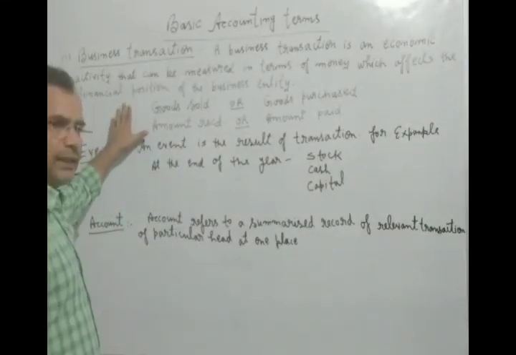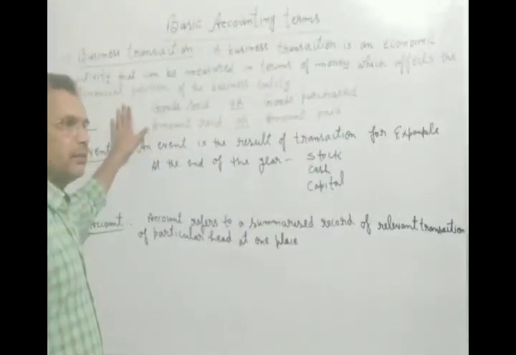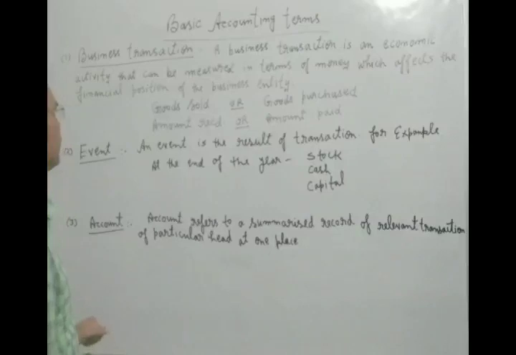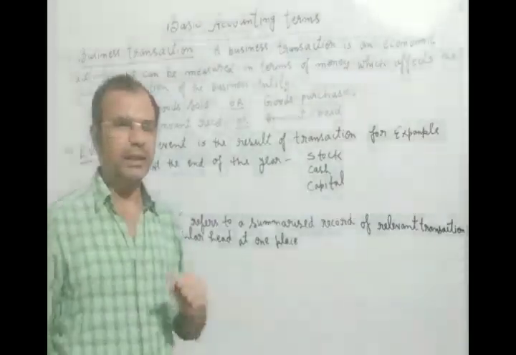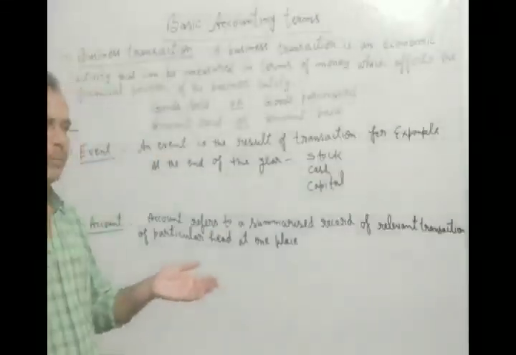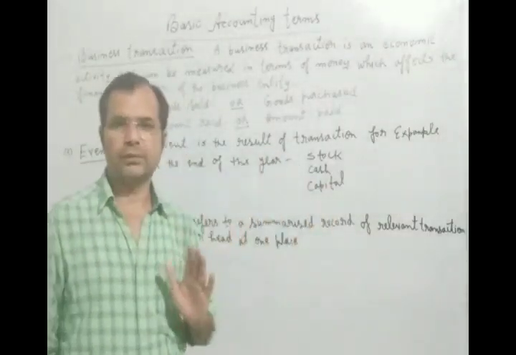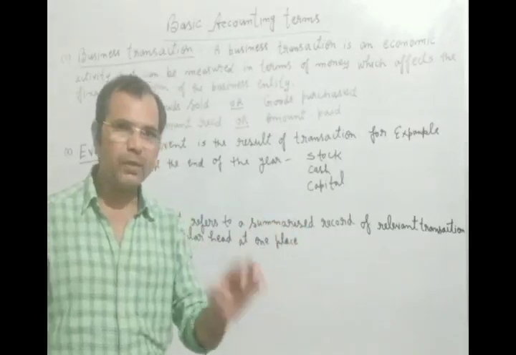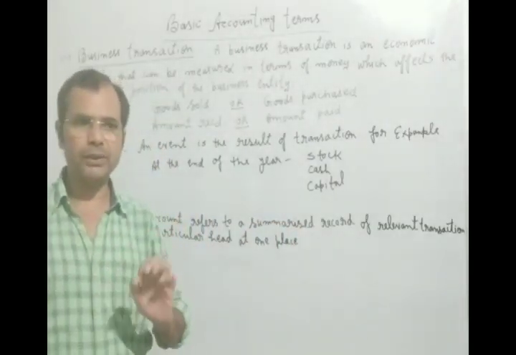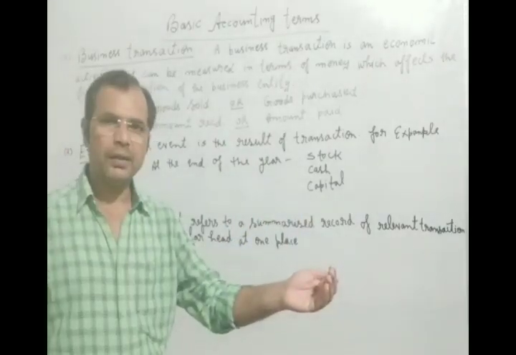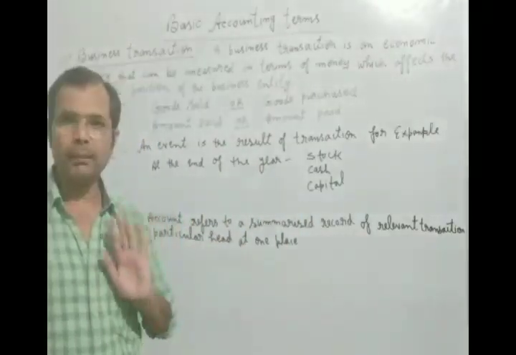The next important thing is to understand examples of business transactions. First of all, in any shop, if we sold goods, this will be called a business transaction because we are selling the goods to the customer and we are receiving the money.